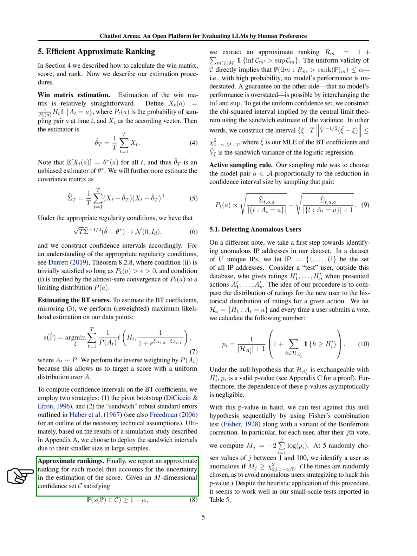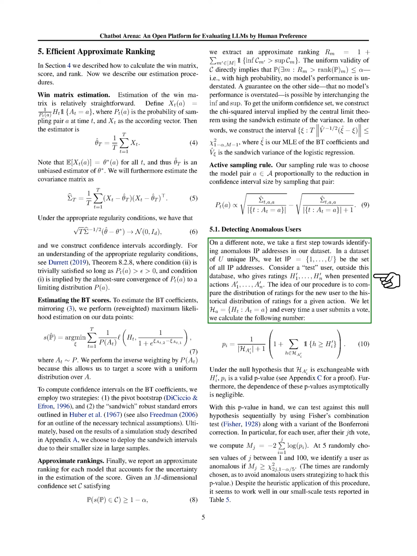In terms of approximate rankings, we provide a ranking for each model that considers the uncertainty in the score estimation. By defining a confidence set, we can extract an approximate ranking that ensures no model's performance is understated with high probability. To ensure that no model's performance is overstated, we construct a uniform confidence set using the central limit theorem and the sandwich estimate of the variance.